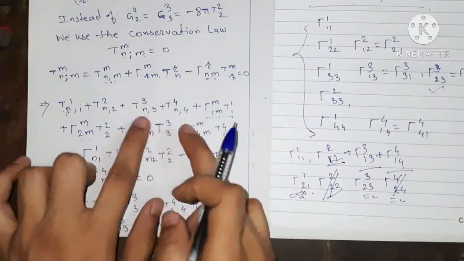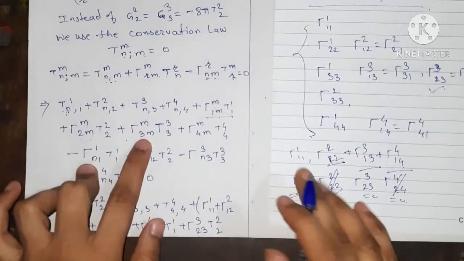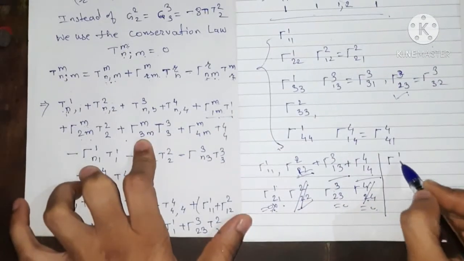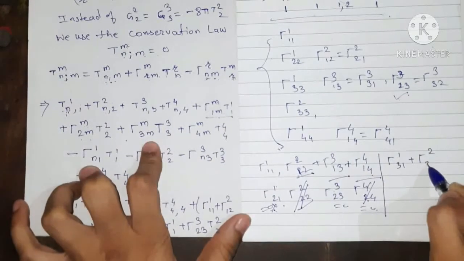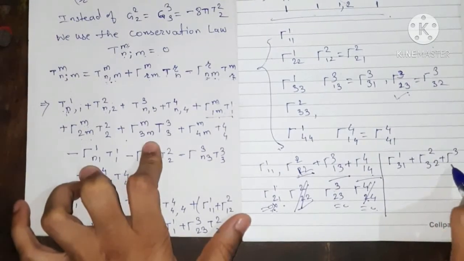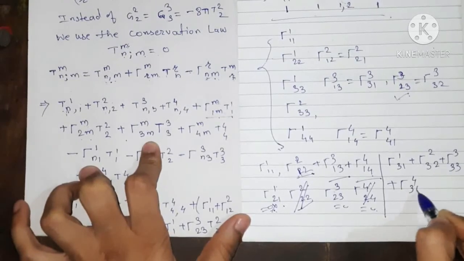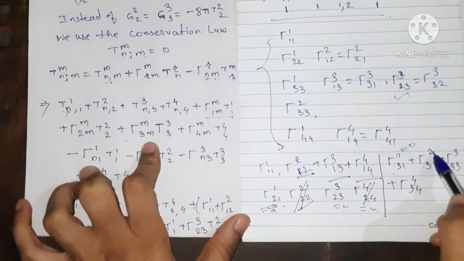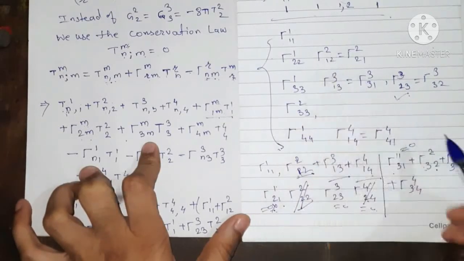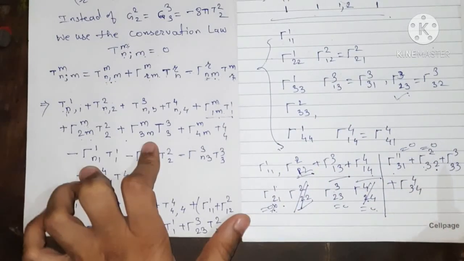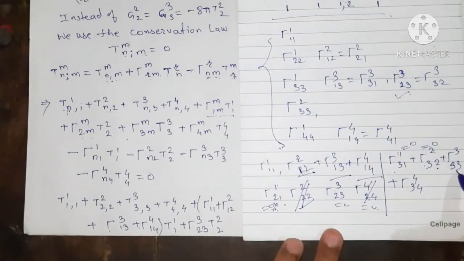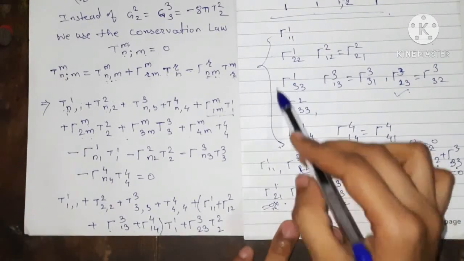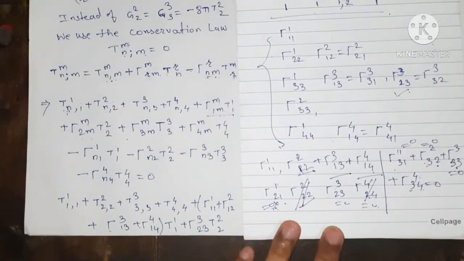Now similarly plus gamma of m 3 m. If we vary here m, we get gamma of 1 3 1 plus gamma of 2 3 2 plus gamma of 3 3 3 plus gamma of 4 3 4. So is 1 3 1 present? No, so this is equal to 0. Gamma of 2 3 2 is also not present, this is equal to 0. Gamma of 3 3 3, is it present? No, so this is equal to 0. And gamma of 4 3 4 is also not present in this list, so this is equal to 0.